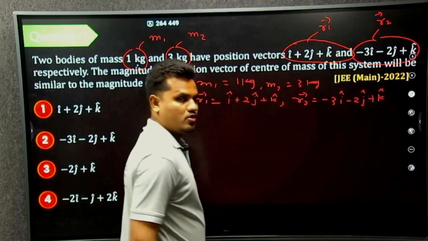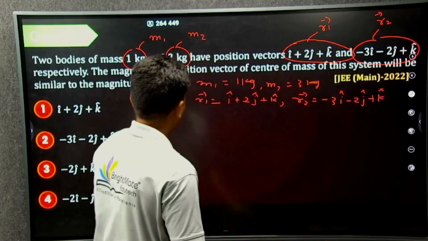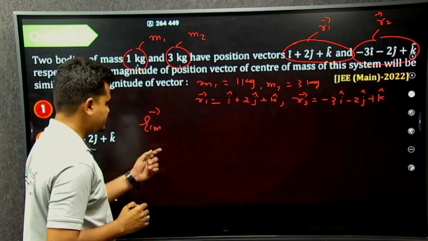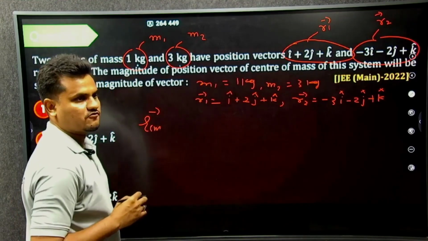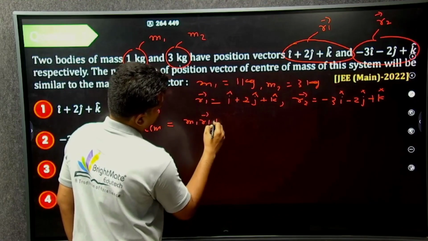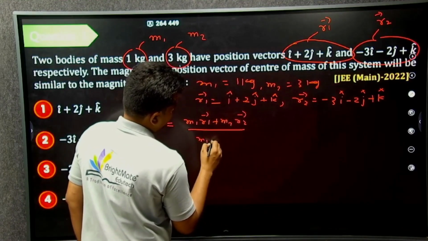We have already derived that formula: RCM is equal to m1 r1 plus m2 r2 by m1 plus m2, where CM stands for center of mass.